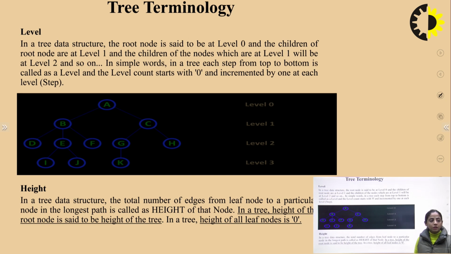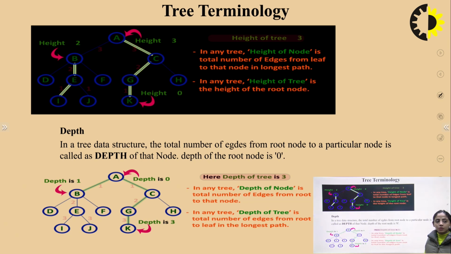Now, what is the height of a tree? In a tree data structure, the total number of edges from a leaf node to a particular node in the longest path is called the height of that node. In a tree, the height of the root node is said to be the height of the tree. In a tree, the height of all leaf nodes is 0. Now, tree terminology. Height of the tree will be 3. In any tree, the height of a node is the total number of edges from a leaf to that node in the longest path. In any tree, the height of the tree is the height of the root node.